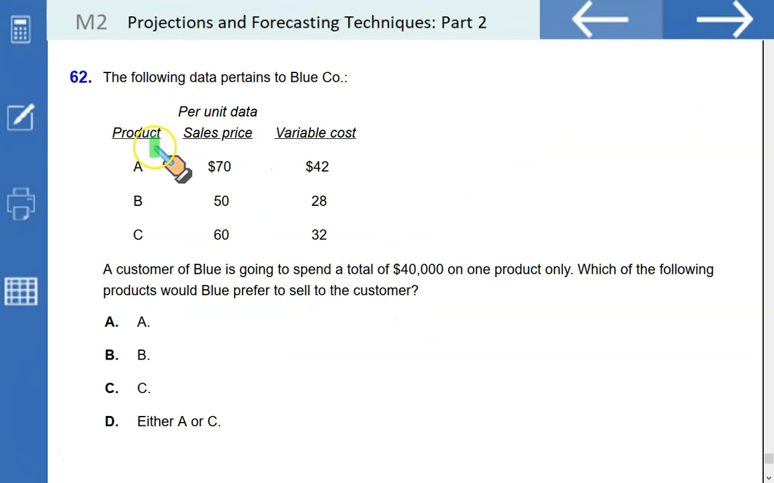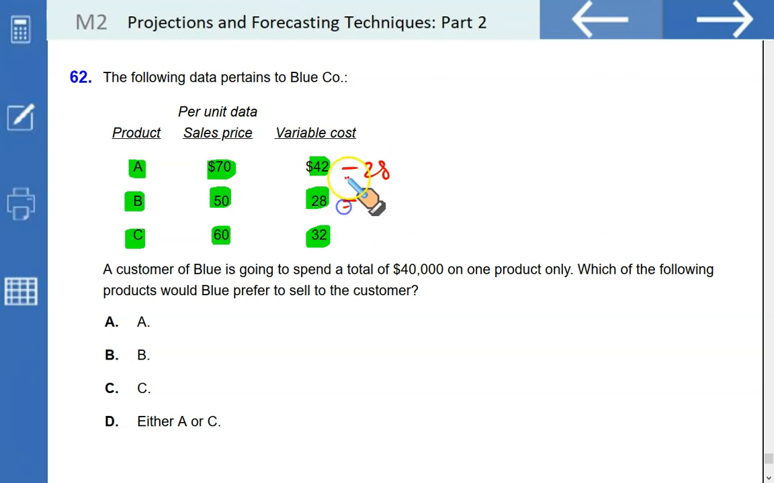This is your last question. We have 3 products A, B, and C with the unit selling prices and the variable cost given. This will help us calculate the contribution for each unit. 70 less 42. So unit contribution margin for item A is going to be 28. Item B 22. And item C 28.